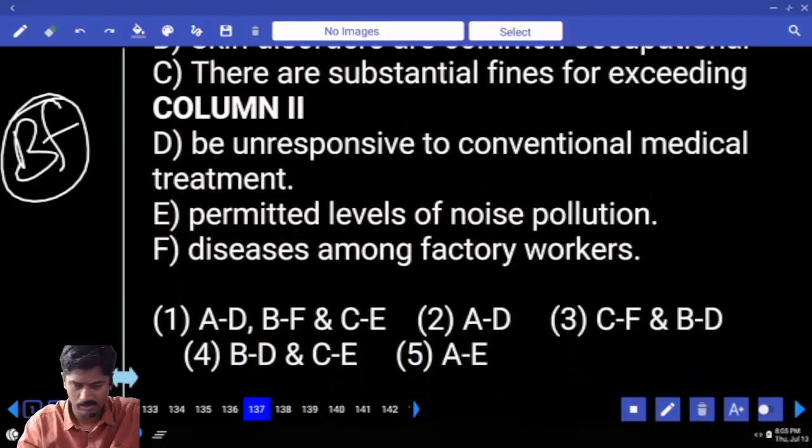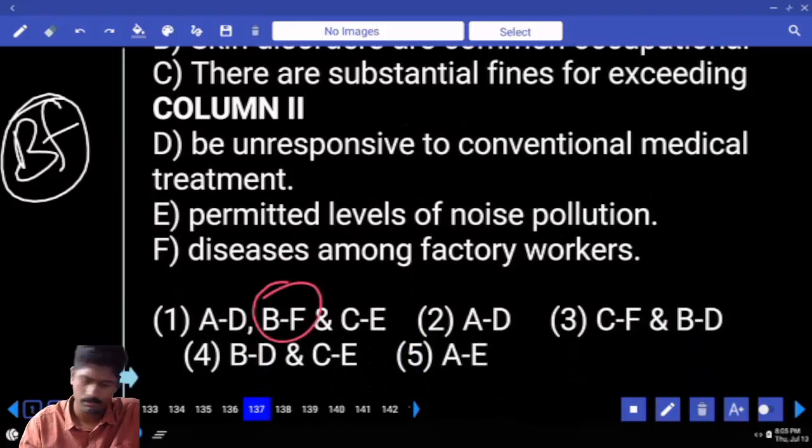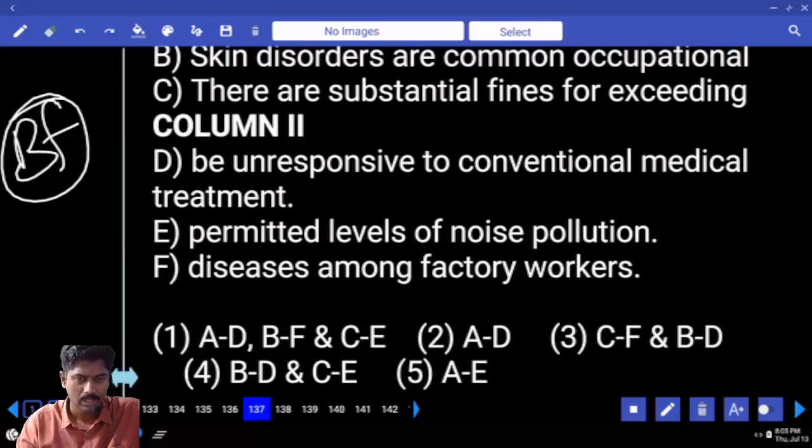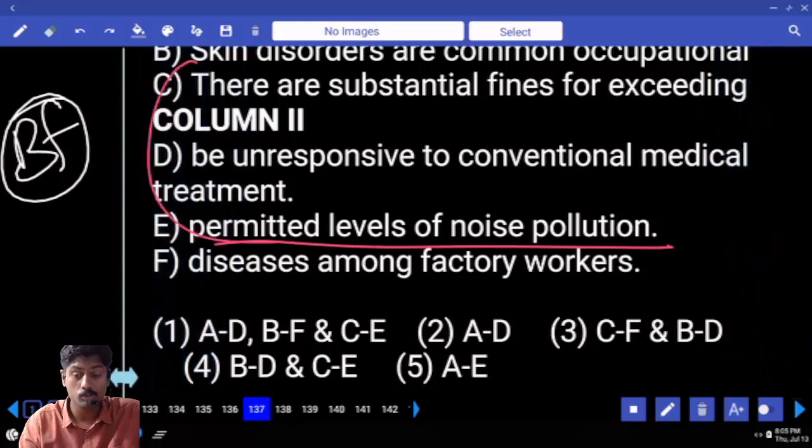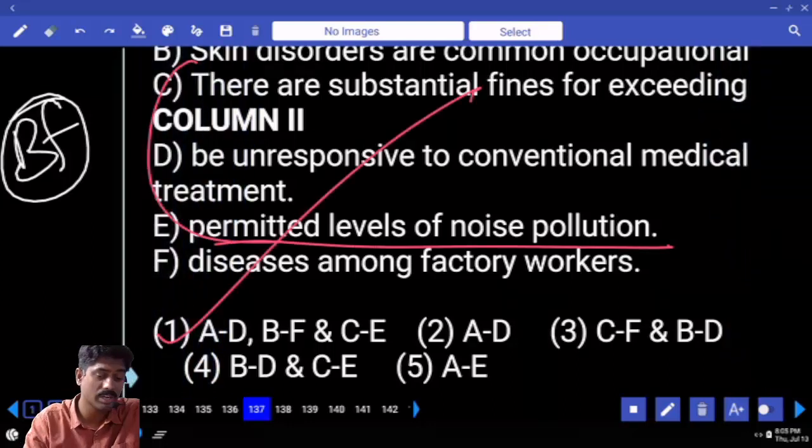BF options, BF. Let me read CA. There are substantial fines for exceeding permitted levels of noise pollution. First option is the right answer: AD, BF, C.